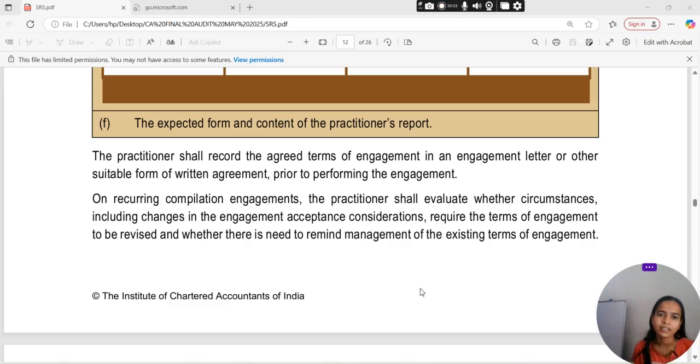On recurring compilation engagement, the practitioner shall evaluate whether the circumstances including the changes in the engagement acceptance consideration require the terms of engagement to be revised and whether there is a need to remind the management of the existing terms of engagement.